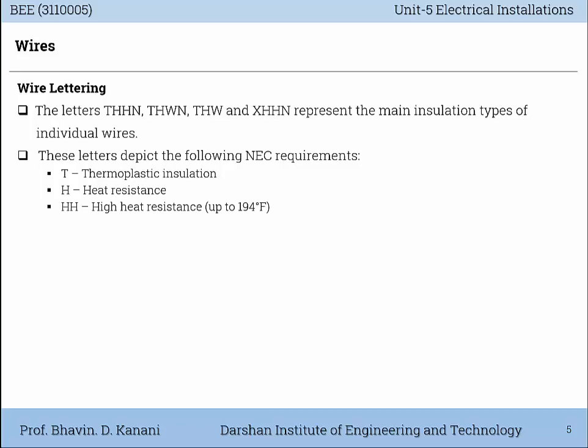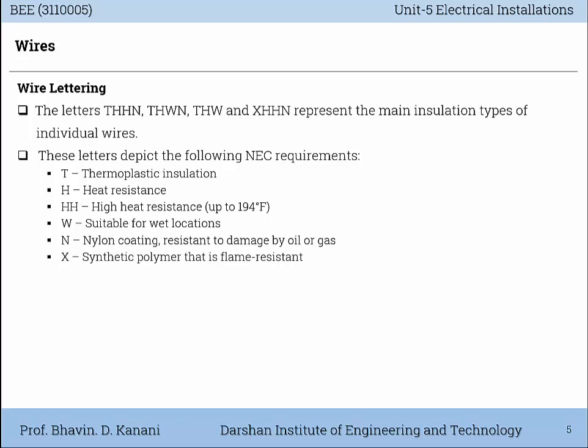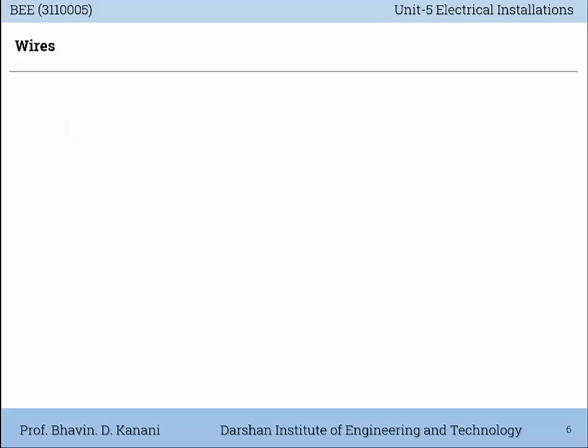HH means high heat resistance. W means suitable for wet locations. N means nylon coating resistant to damage by oil or gas. X means synthetic polymer that is flame resistant.